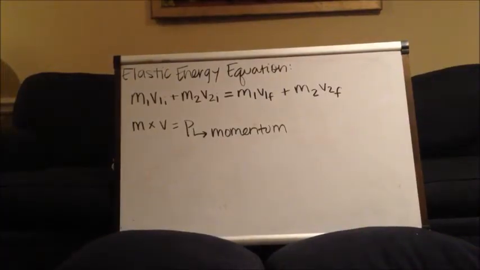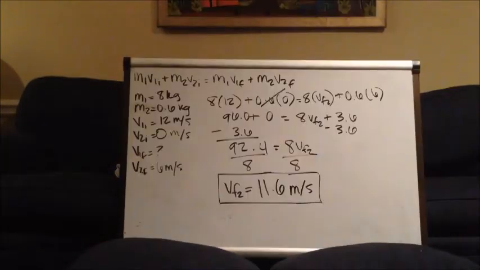Elastic energy is when two objects collide but don't stick. Because of the conservation of momentum, momentum before the crash is equal to the momentum after the crash.